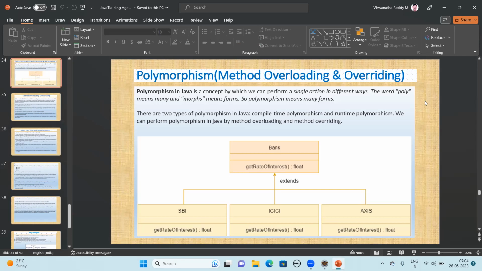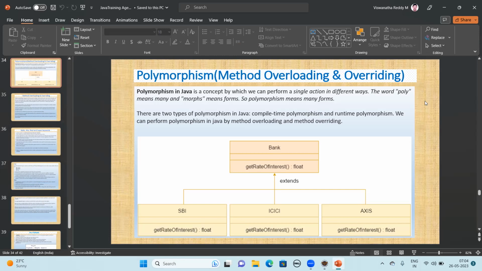Each bank may have a different rate of interest. Anyway, they give the rate of interest according to their own policy. We hear the name rate of interest, which is the same, but each bank has its own rate of interest. That is the best example.